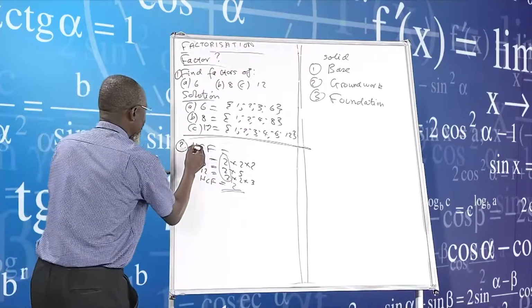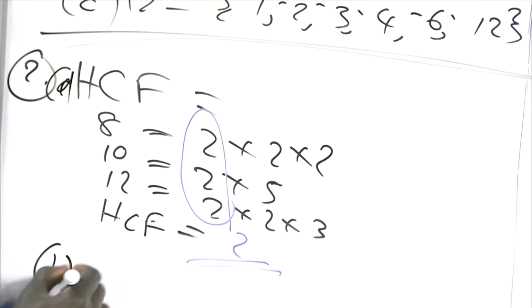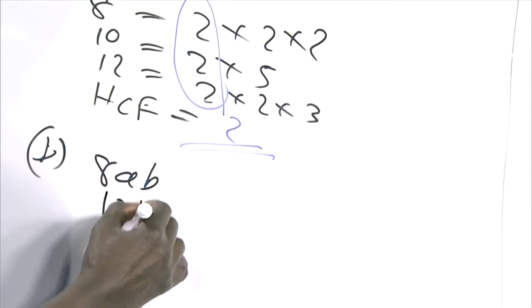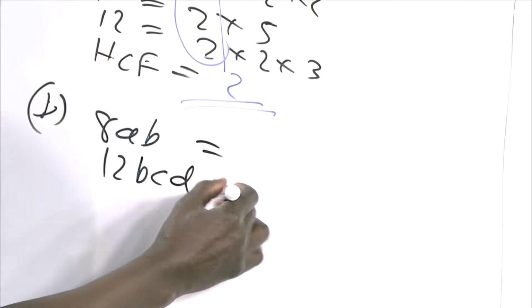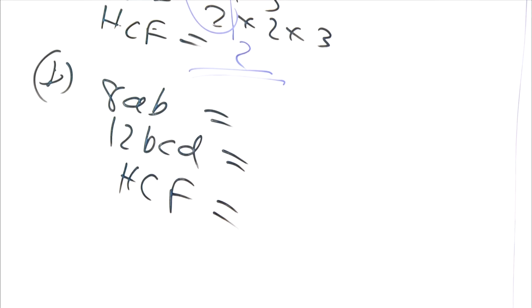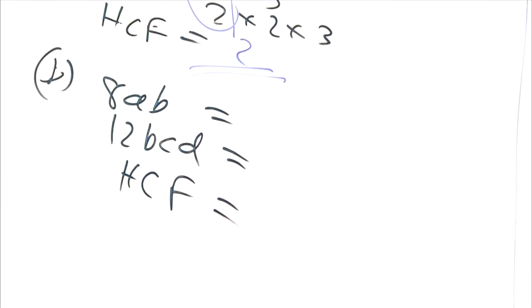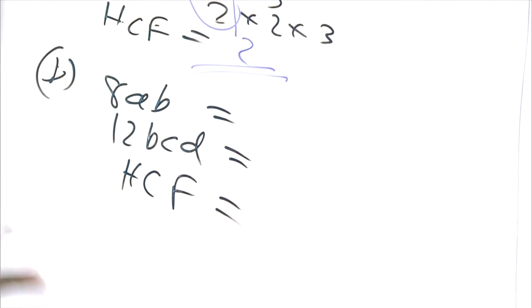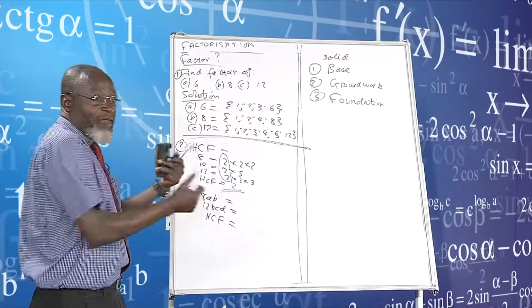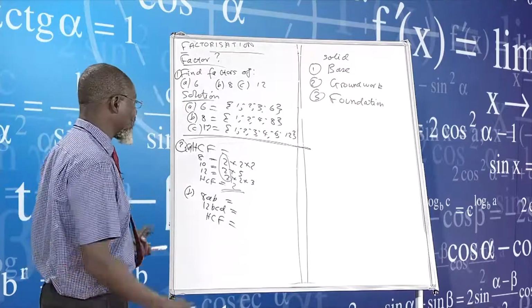So this is A, and then I can now say B, which is now 8AB, for example, and 12BCD, for example. And we also need our HCF as well. What are we saying? We will now say, what is the HCF of this? I will show you why we are doing this. Because we need the HCF. We need the factors for us to factorize. All these things are required.